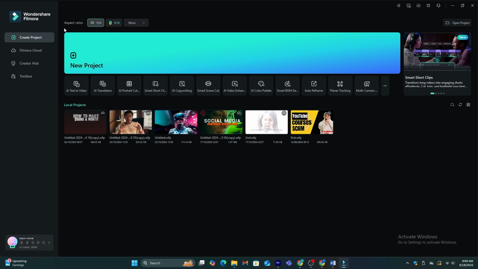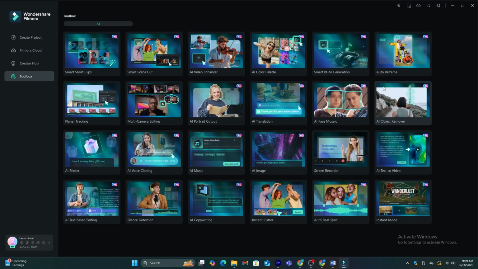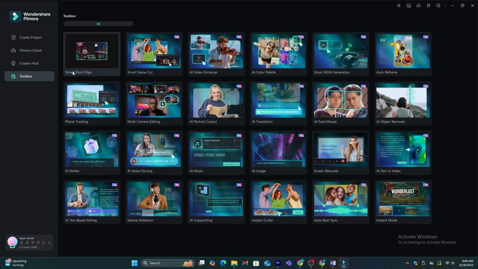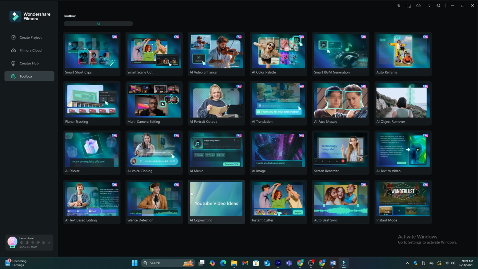After you install this on your computer, you will come to this page, and if you click this AI toolbox option, you can see all the AI features they provide. As you can see here, we have screen recording, AI text to video, AI text-based editing, AI copywriter, and more features. It's actually easier for us as content creators to use one tool to do all the hard work. We can even use this AI copywriting tool to create scripts. You can use the same prompt I used in ChatGPT for this as well.